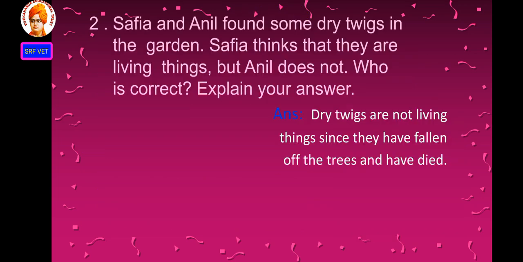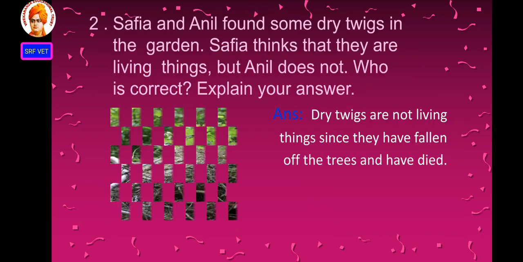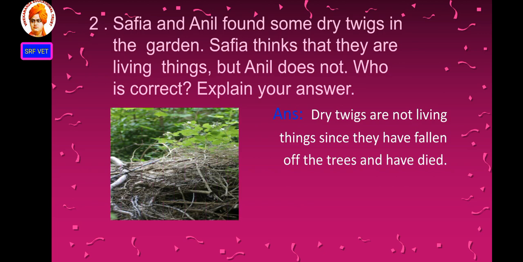Sophia and Anil found some dry twigs in the garden. Sophia thinks that they are living things, but Anil thinks they are non-living things. Who is correct? Explain your answer. So, which one is correct?